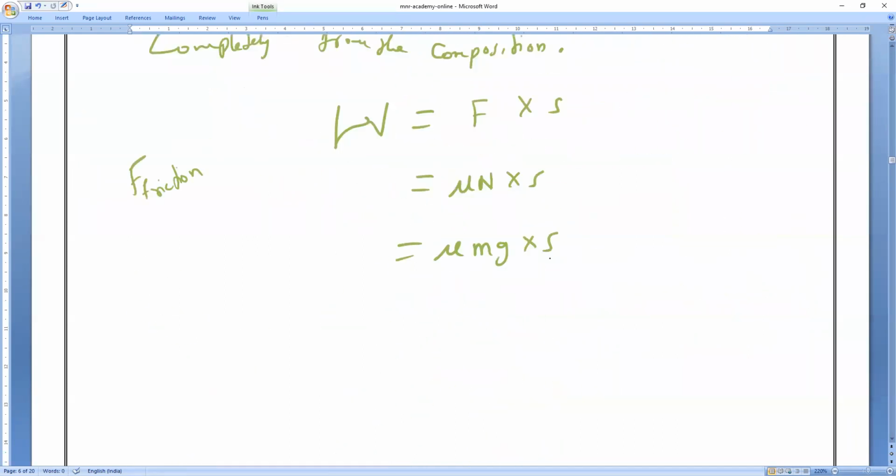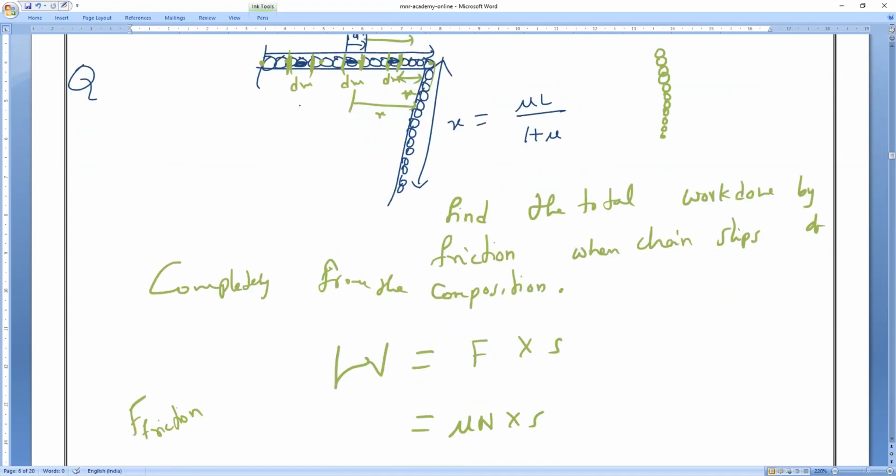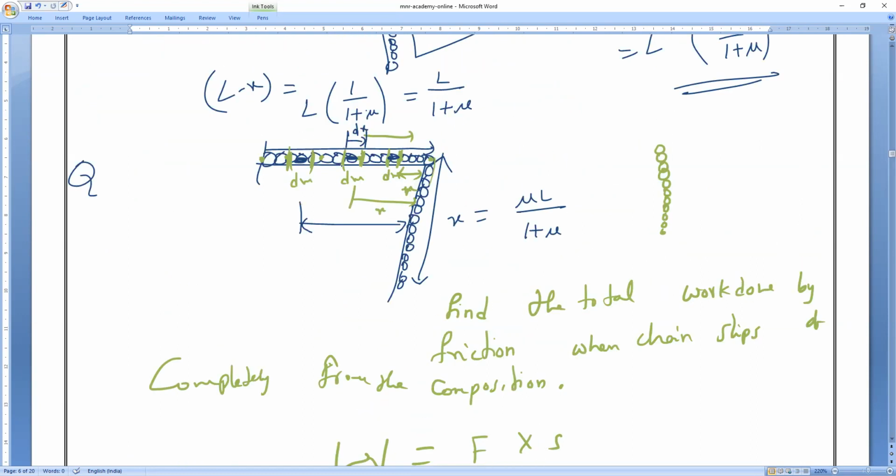So if I take the total mass as m, then for the particular part I am taking, the mass of this one is dm, and the particular path which it is traveling, can I take it as dx? Everybody, will you all agree with me? Yes, because different parts are traveling different lengths. Am I right? Clear? So frictional force is not the same at every point.